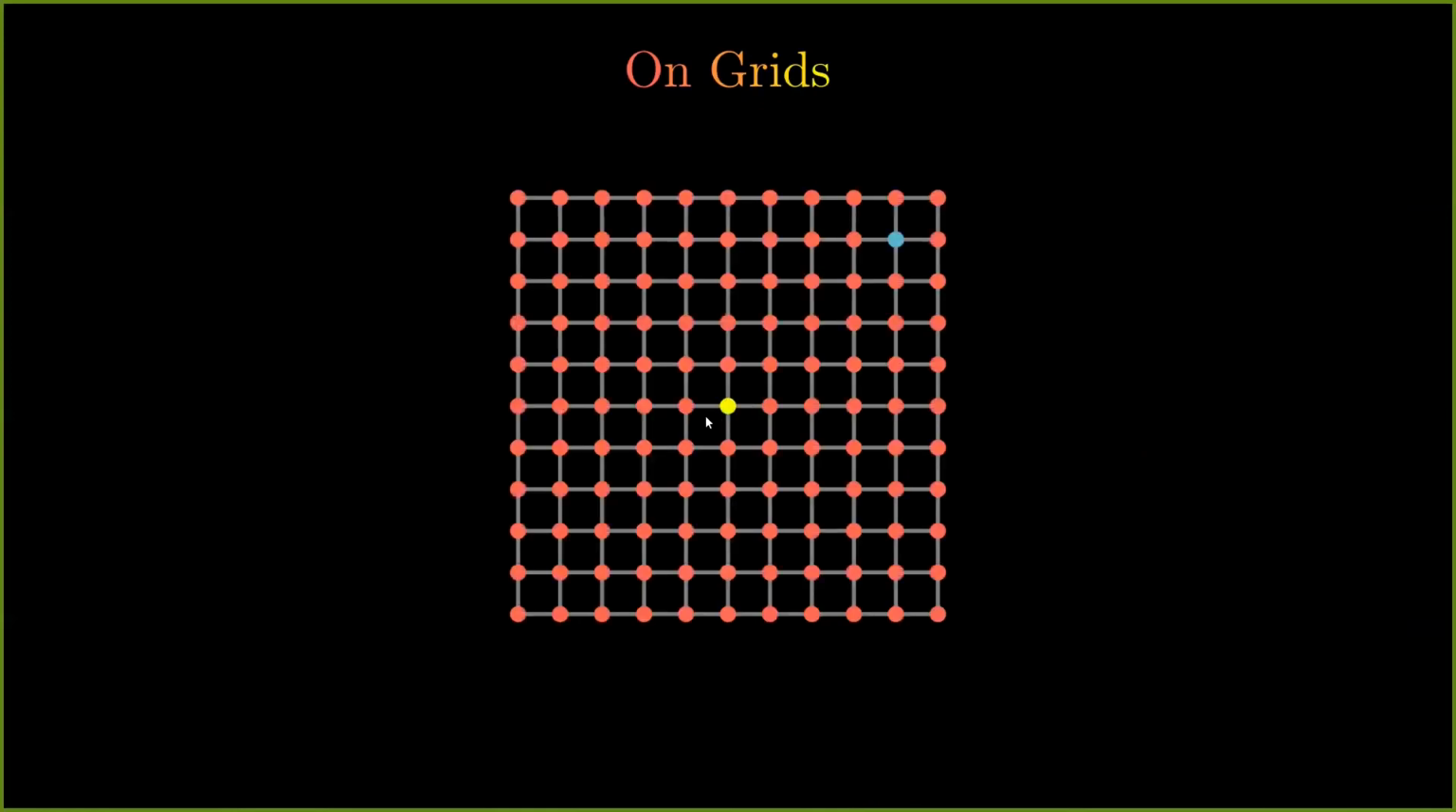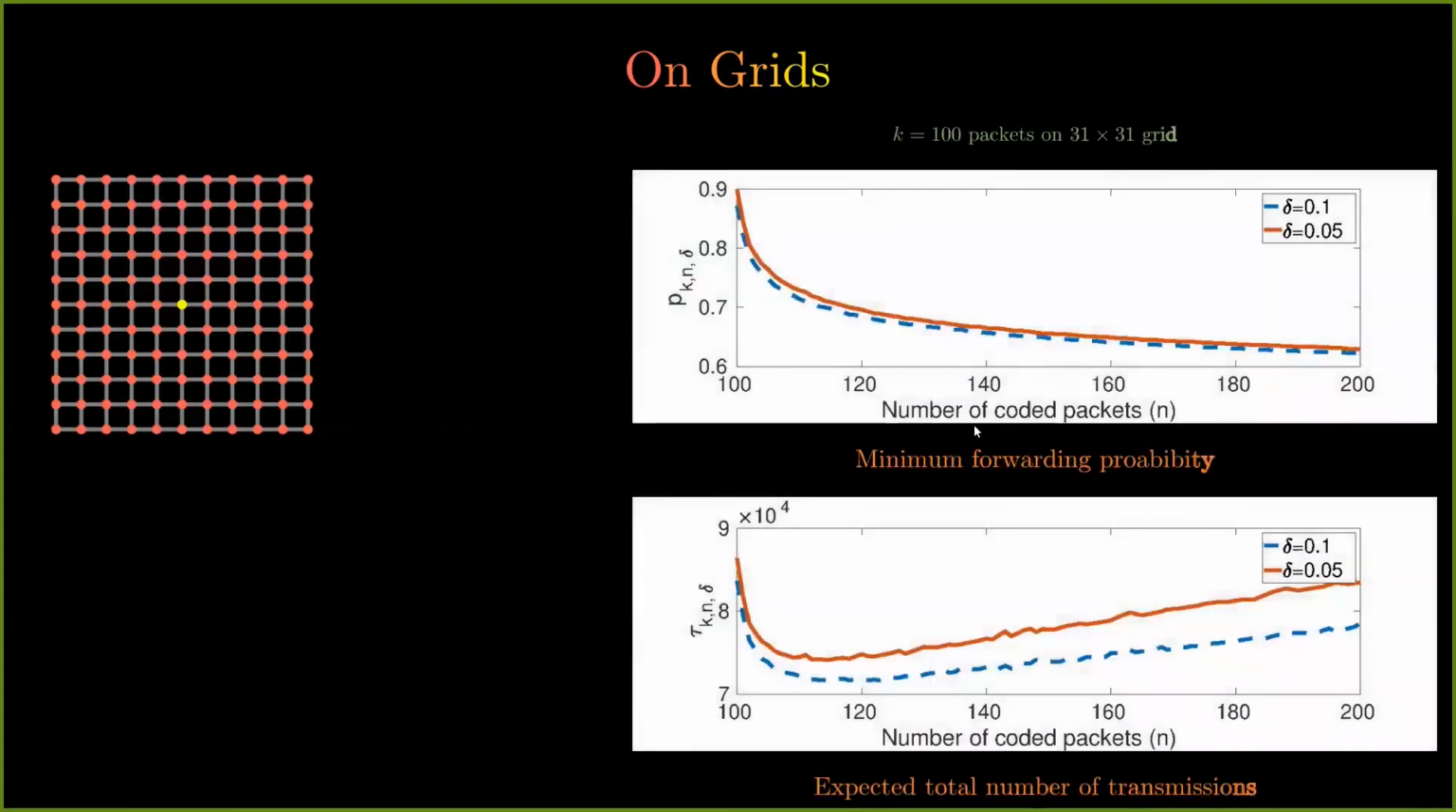So notice that the main argument in the case of trees was because there was a unique path from the source to any node in the network. However, in the case of grids, there are multiple paths through which a particular node might receive the packet, and accounting for the probability of all these paths is hard. Hence, we resort to techniques from percolation theory and ergodic theory in order to come up with estimates for the minimum forwarding probability and the expected total number of transmissions.